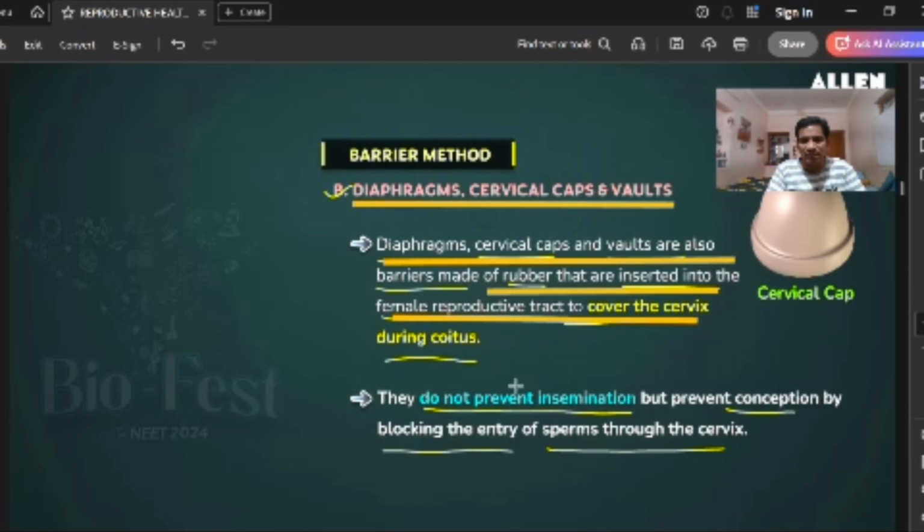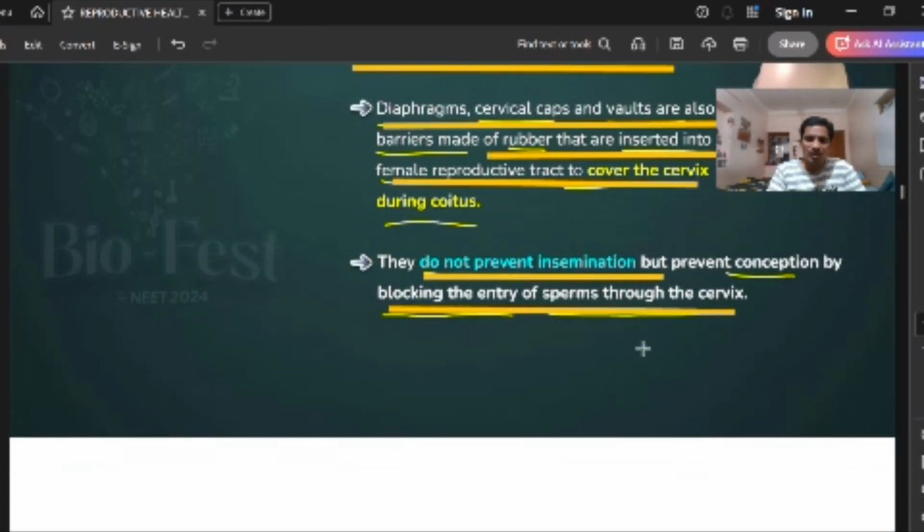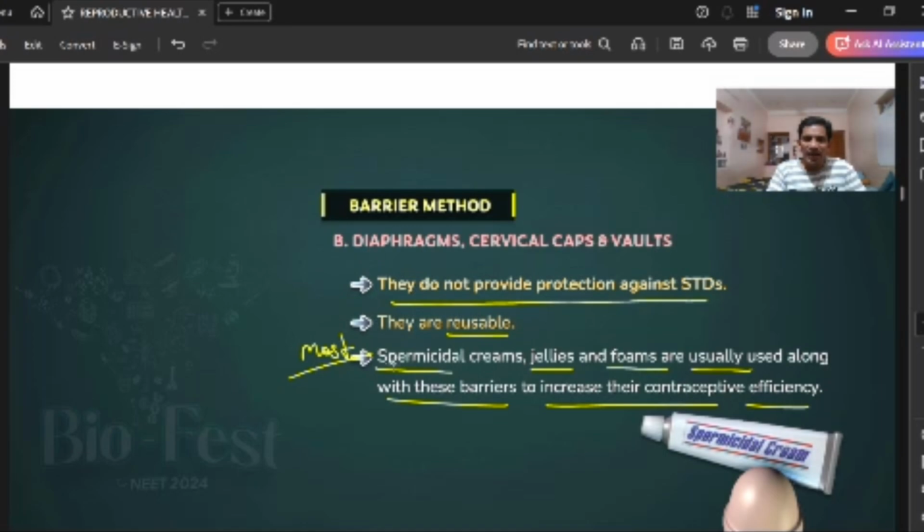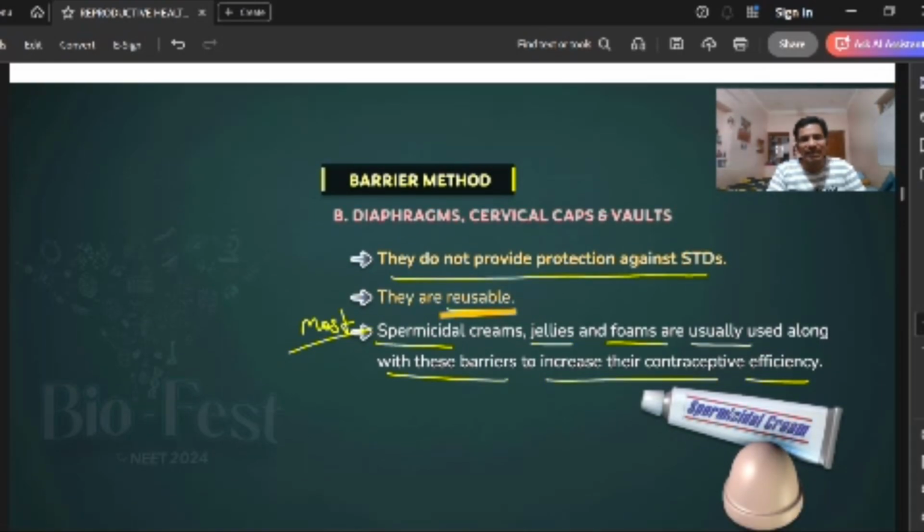They do not prevent insemination but prevent conception by blocking the entry of sperms. Insemination happens, but the sperm do not enter the tract because of the cervical cap, diaphragm or vault, whatever it is. These are reusable, and moreover they can be used along with spermicidal creams, jellies and foams for additional protection, since these kill the sperm.